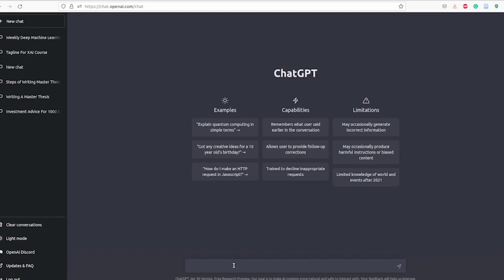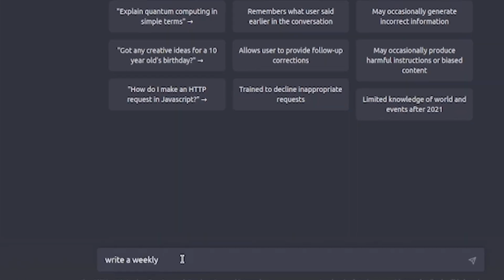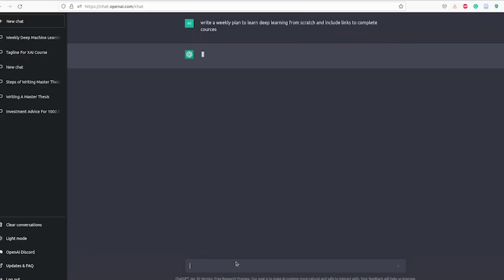Welcome back. So right now we are going to ask ChatGPT to make a roadmap for us to learn deep learning or machine learning from scratch, and this roadmap should include links to courses and also should be a weekly plan. So in each week we should learn a specific topic. Write a weekly plan to learn deep learning from scratch and include links to complete courses. We are waiting for ChatGPT to produce its result. It's taking much time. It's not an easy prompt.